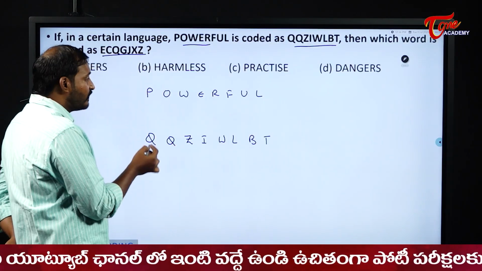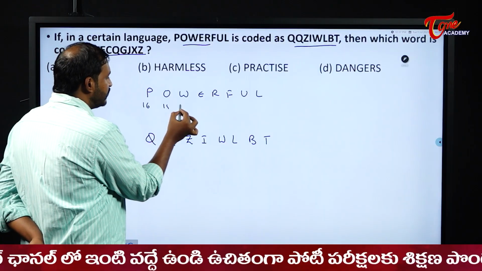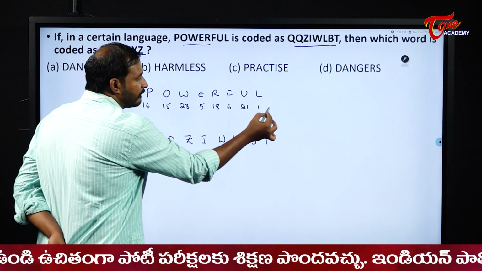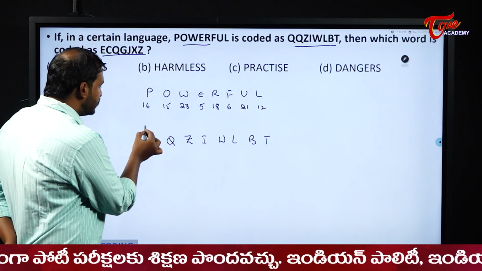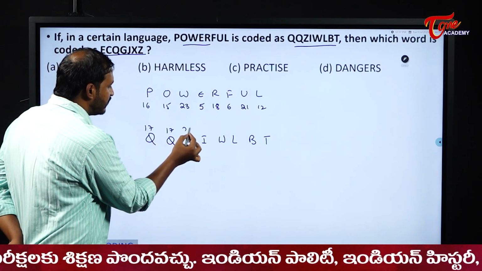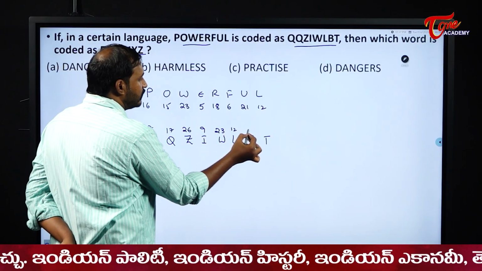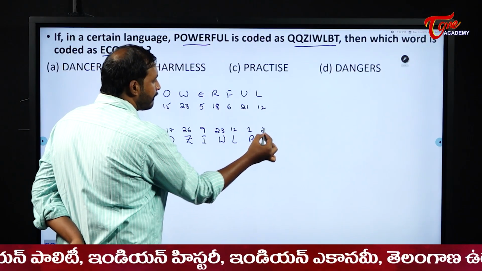So when you write the place values, what happens? 16, 15, 23, 5, 18, 6, 21, 12. The same thing happens with this one. We will get 17, 17, 26, 9, 23, 12, 2 and 20.